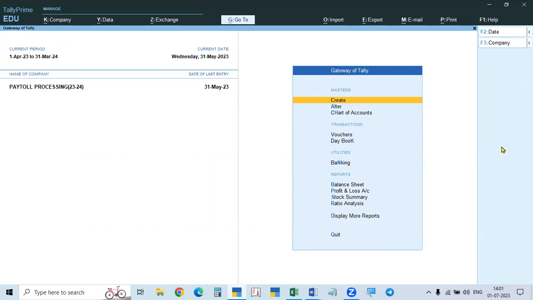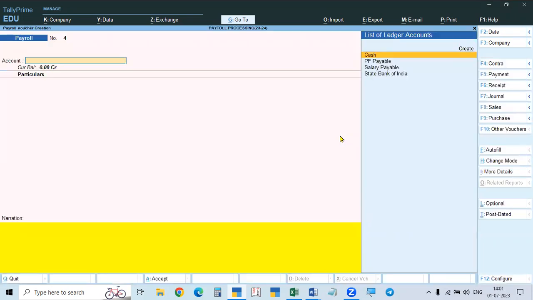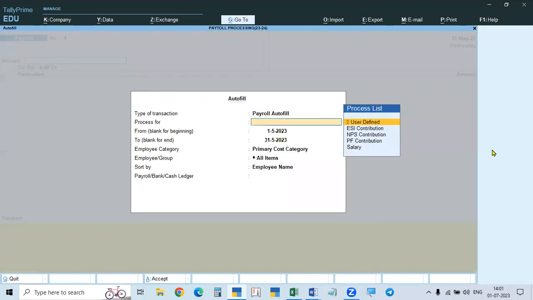Okay. Now, up to this, we completed. And the next one is payment. Then we will process all the others also. So here, salary we processed, PF contribution we processed, and all these also we will process, because these are the contributions by the employer. And while we are making payment, along with this, the professional tax payment also will come. Salary, professional tax, and all others also will come.